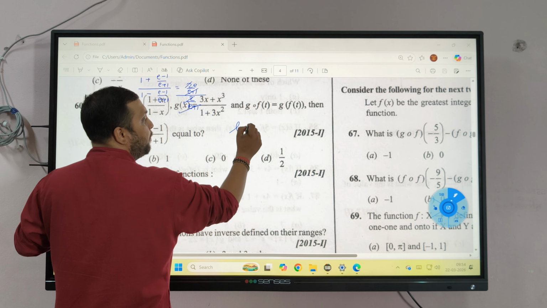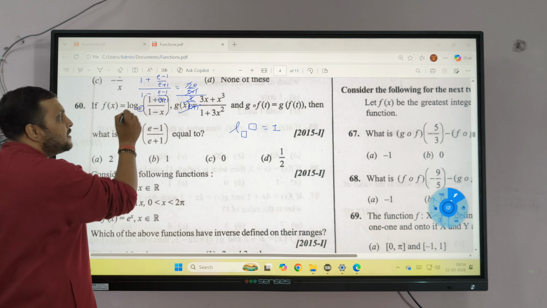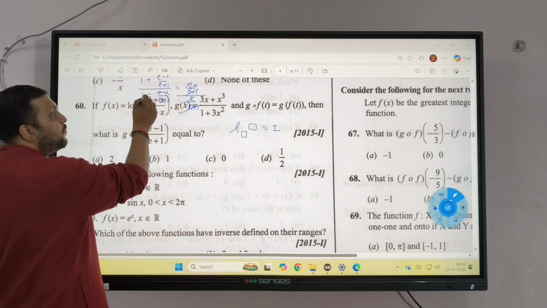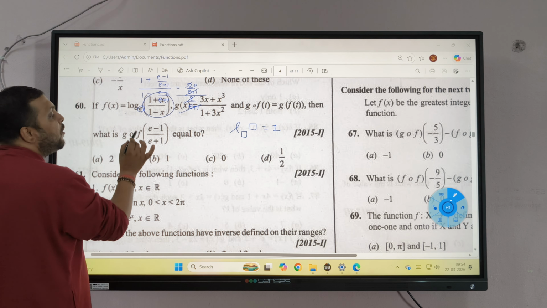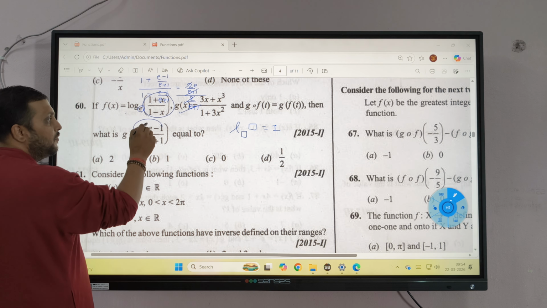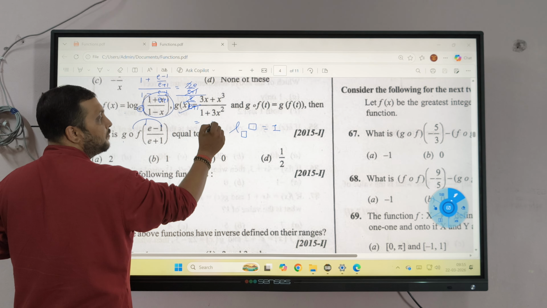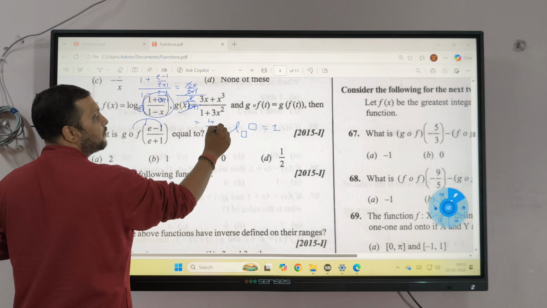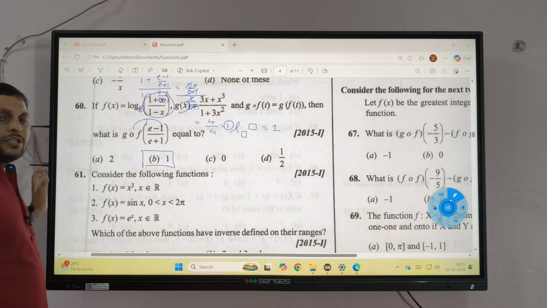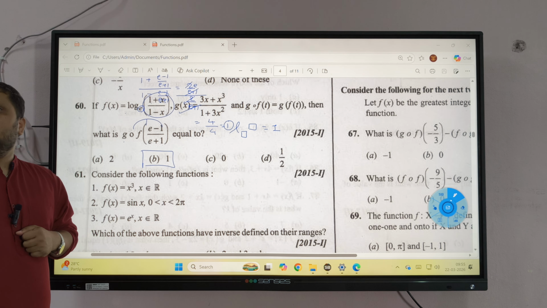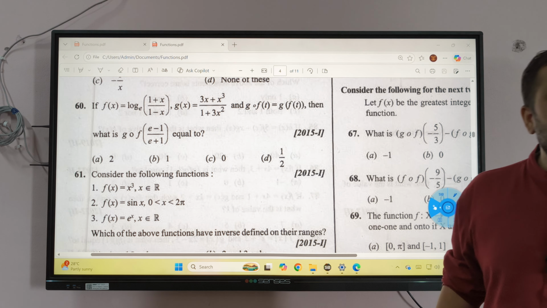Log of a number to the base same number is equal to 1. As the base is e, and here also we are getting e, log e to the base e is 1. So the answer of this part is coming as g of 1. What is g of 1? 1. So what is the answer? Understood? Clear? I am erasing. Do it again.